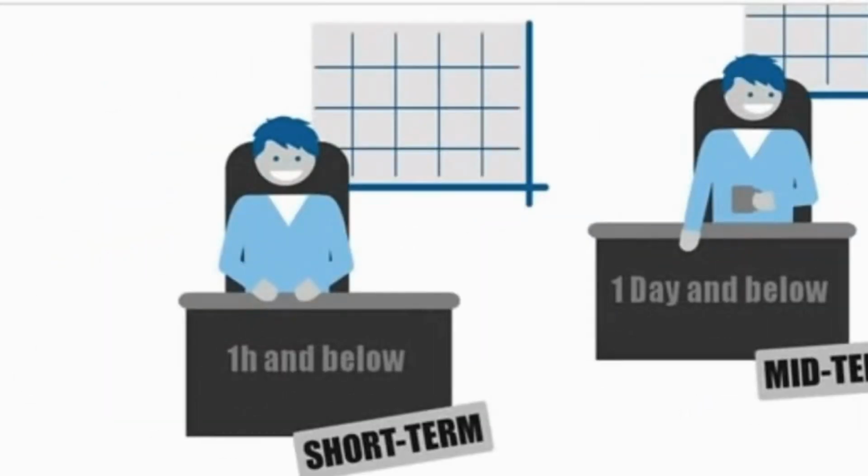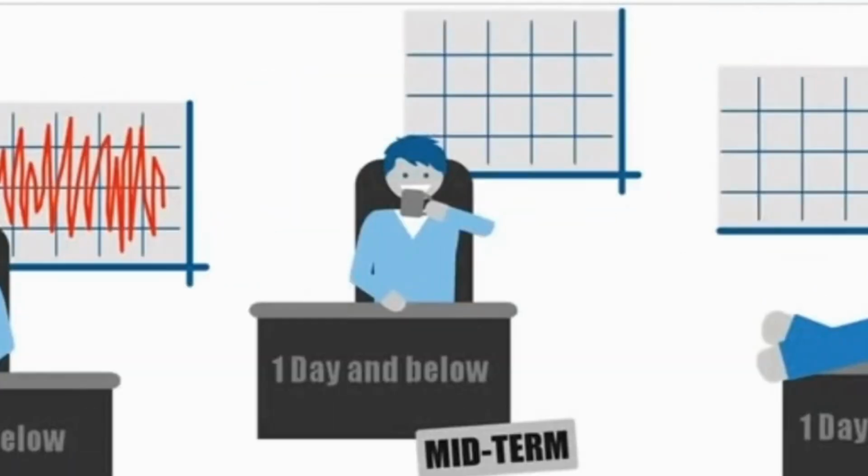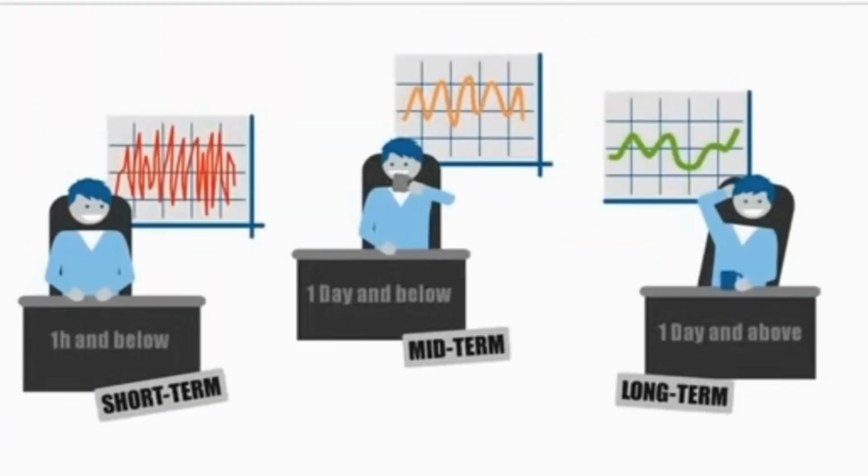For instance, someone who is impatient and wants fast action should trade short-term time frames. Someone that is more patient and has the time to watch the markets might want to trade the mid-term time frames. Whereas someone that only wants to look at the markets every now and again will be better off trading long-term time frames. No two traders are alike, and you should trade a time frame that suits you.